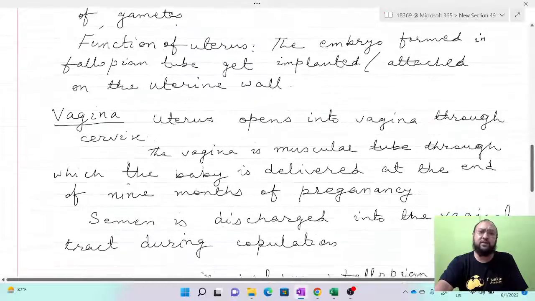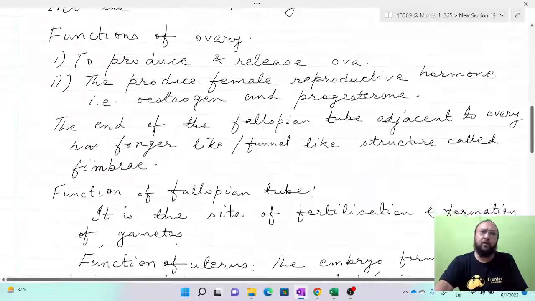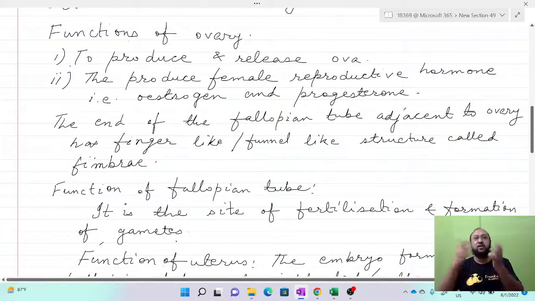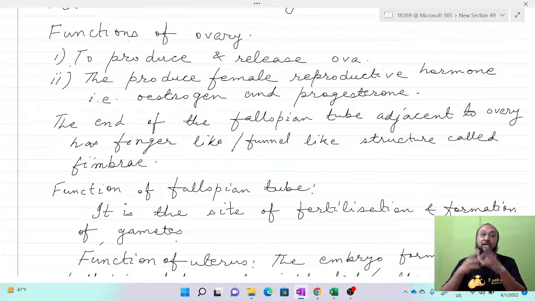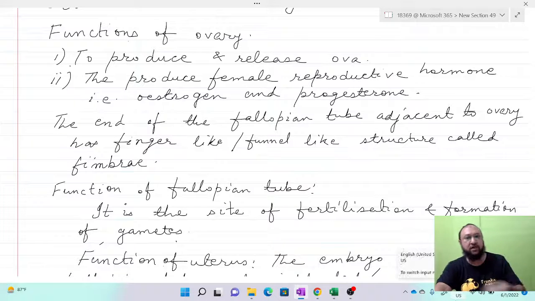Now in case of the ovary, they are responsible for producing the ovum or ova, and also the important female sex hormones, estrogen and progesterone. Like we have studied in the male reproductive system, the testis produces sperm or spermatozoa and also the male sex hormone called testosterone. So likewise here also it has two important functions.